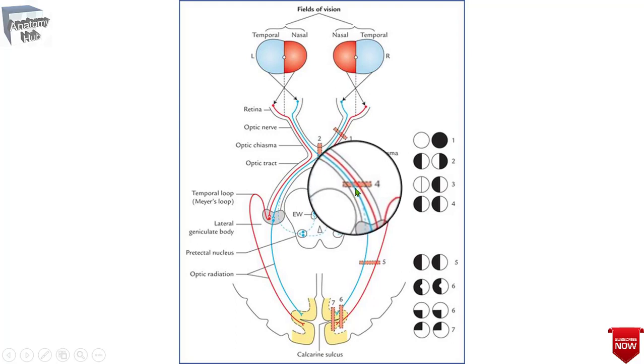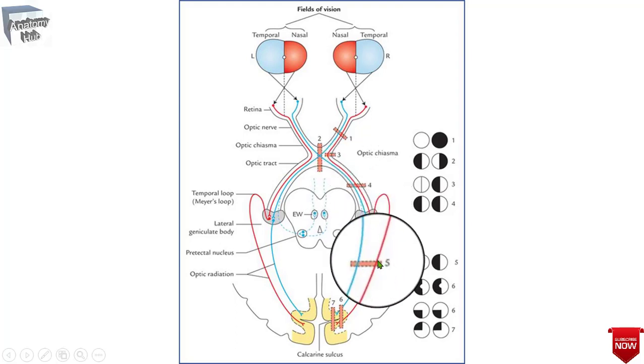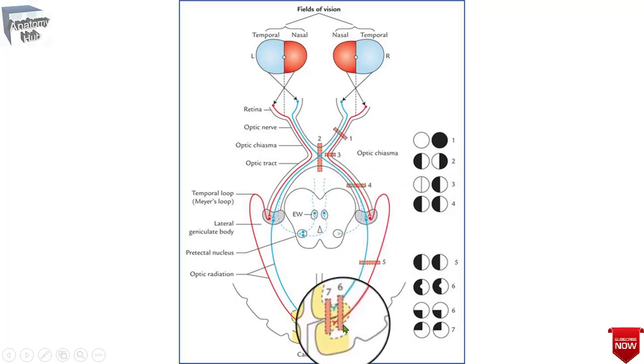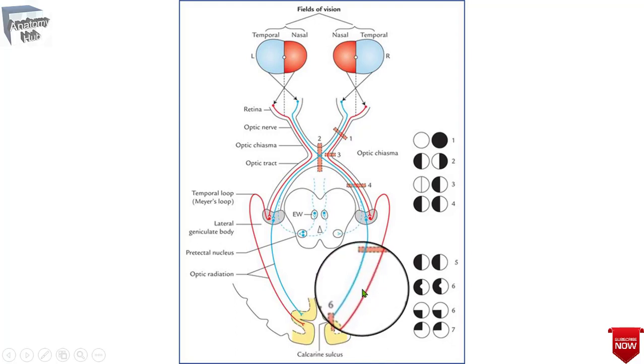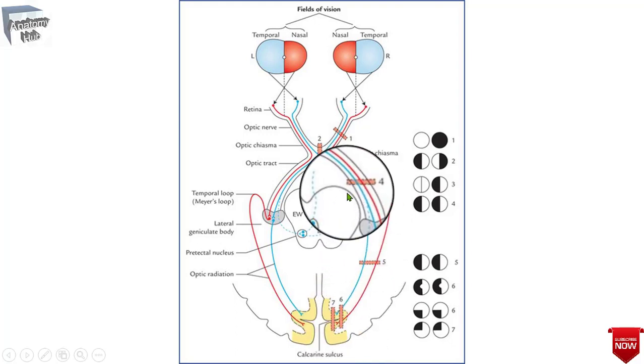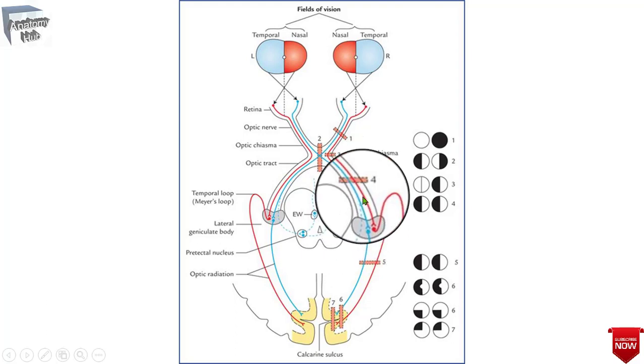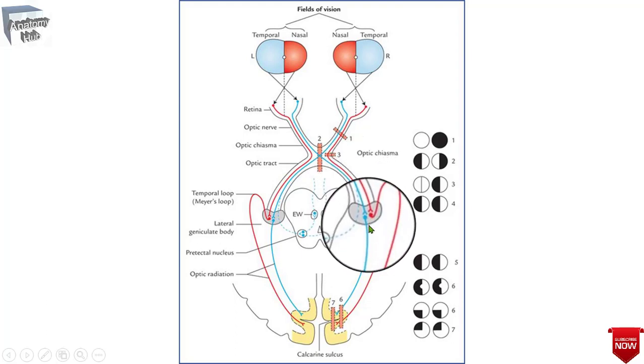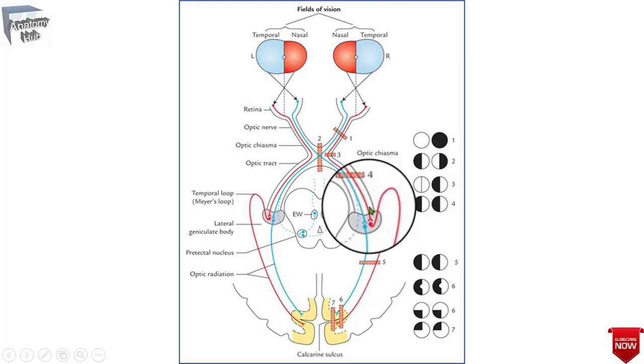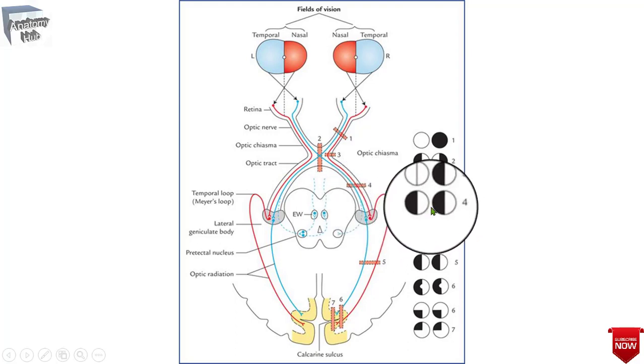So if you find a lesion at the optic tract, along with the geniculocalcarine tract, right, if complete destruction is there through the optic tract or the geniculocalcarine tract on one side, that will result in blindness in the opposite half of the field of vision.